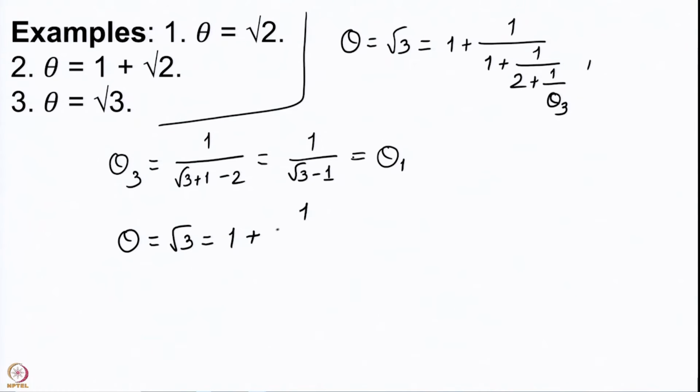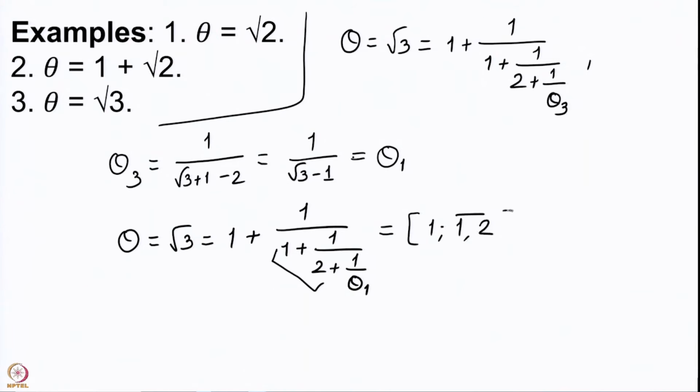So, theta 3 is theta 1, therefore, we will have that theta, which is root 3, will have the expression 1 plus 1 upon 1 plus 1 upon 2 plus 1 upon, once again we get theta 1, and these integers 1, 2, 1, 2 will continue to be repeated, and therefore, we get that the continued fraction expansion for root 3 has this particular form. It will be 1 semicolon 1 comma 2 comma 1 comma 2 comma 1 comma 2 and so on. So, that is how this is given.